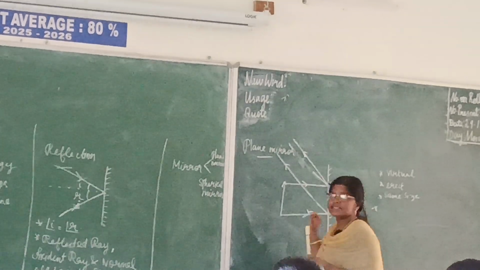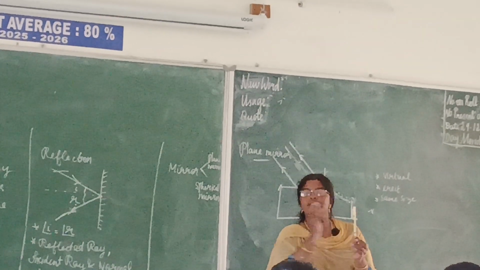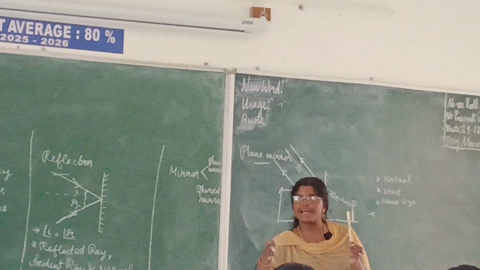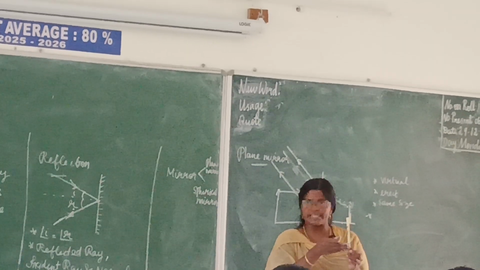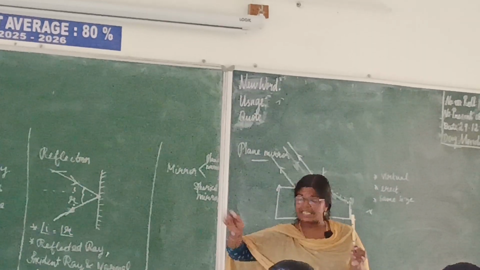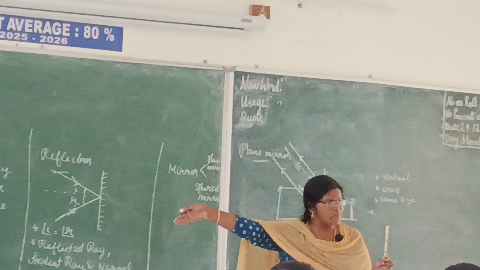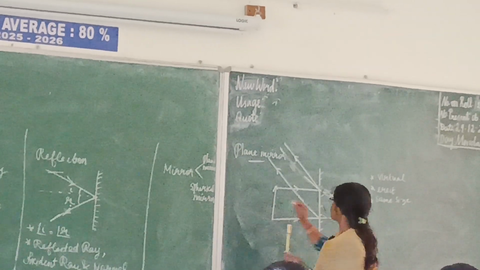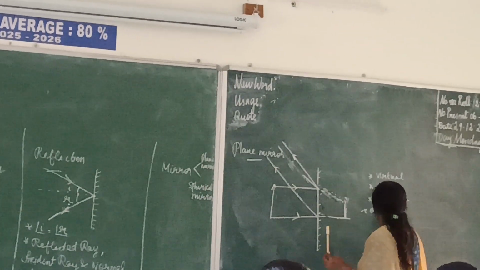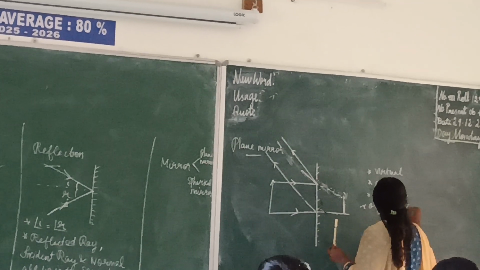And next, usually the mirror will be here and your object will be here. If the distance between this mirror and this object is 2 centimeter, the image will be formed behind the mirror. So what will be the distance between that mirror and that image? It will also be 2 centimeter. So the object distance will be equal to the image distance.